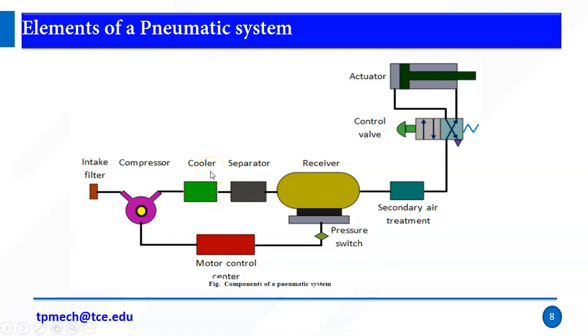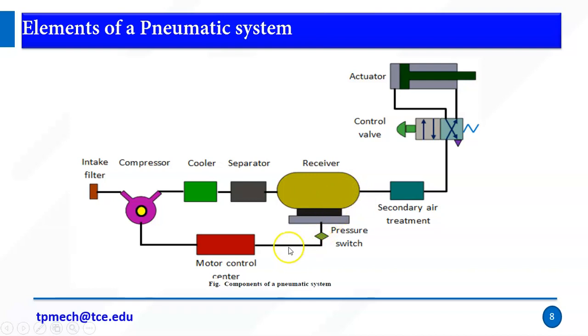The cooler is used to reduce the temperature of air. The separator is used to convert moist air to dry air, because dry air is what we need. And we have the receiver. Even though air is available in the atmosphere, we need to store it at one particular location. That is, the air is stored at the reservoir.